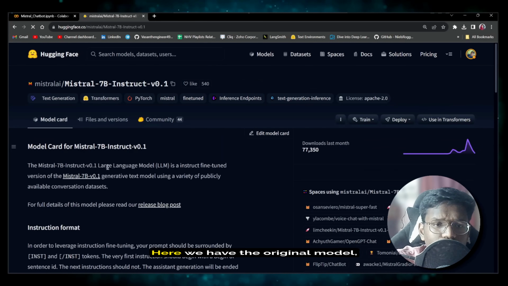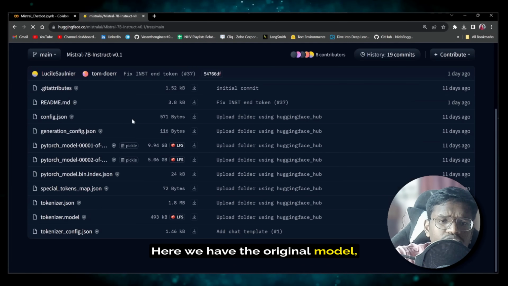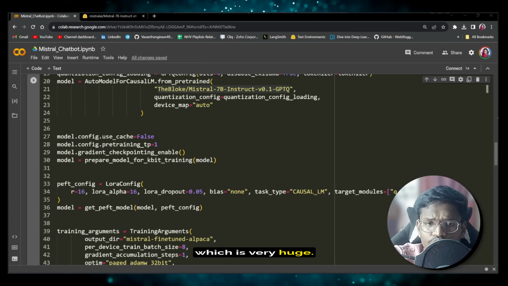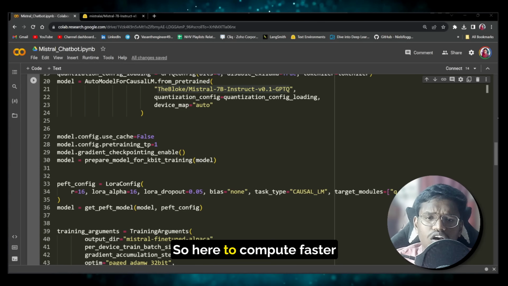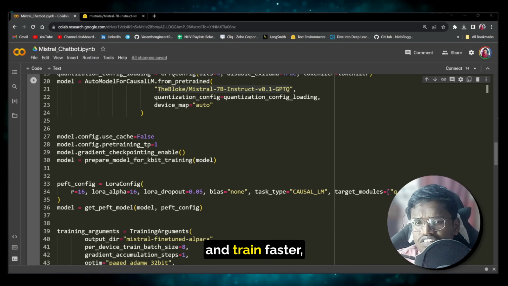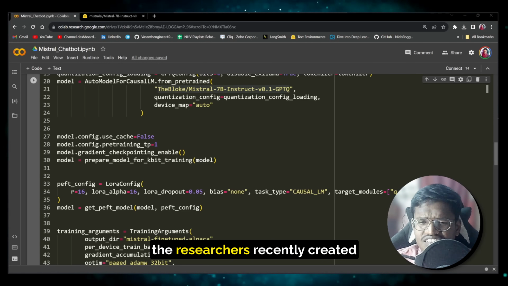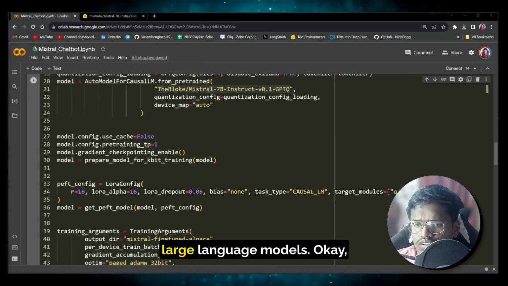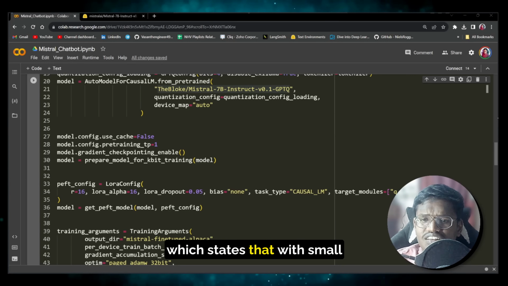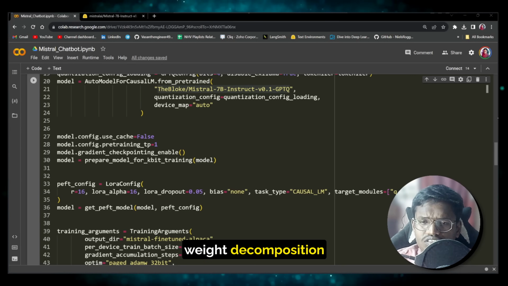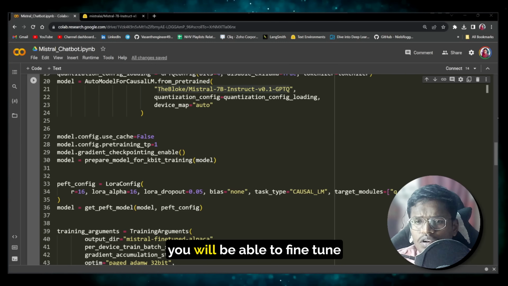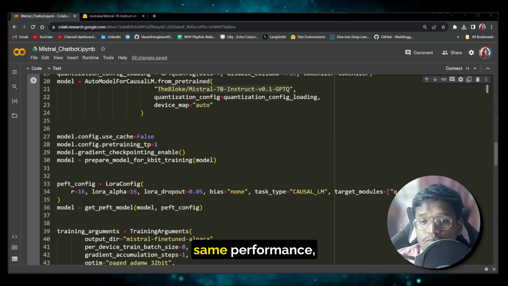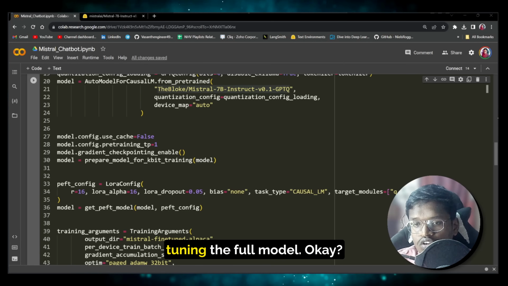Here we have the original model, which is around 14 gigs, which is very huge. So to compute faster and train faster, researchers recently created a method called LoRA, which is Low-Rank Adaptation of large language models. It states that with small weight decomposition matrices itself, you will be able to fine tune the model and achieve the same performance which you would get by fine tuning the full model.